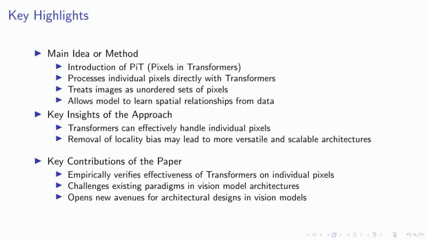Our findings reveal that transformers are not only capable of managing individual pixels effectively, but also demonstrate that removing the locality bias can lead to more versatile and scalable architectures. This is pivotal as it challenges the existing paradigms in vision model architectures and paves the way for new design avenues in vision models. Through rigorous empirical testing, we verified the effectiveness of this approach. Our work not only underscores the potential of transformers in handling fine-grained visual information, but also opens up exciting possibilities for future architectural innovations in the field of computer vision.